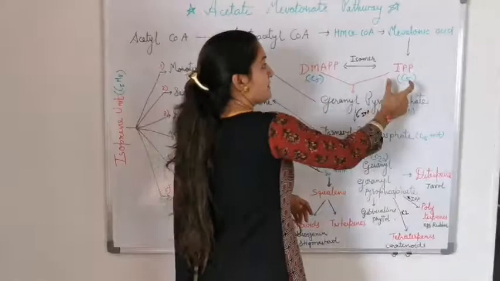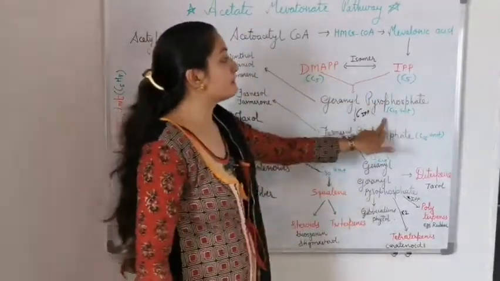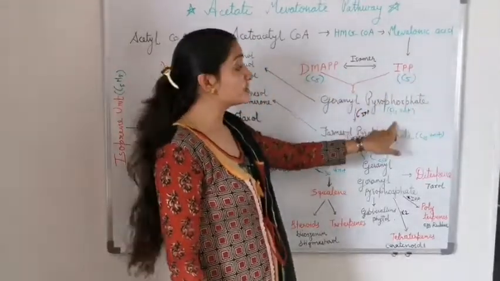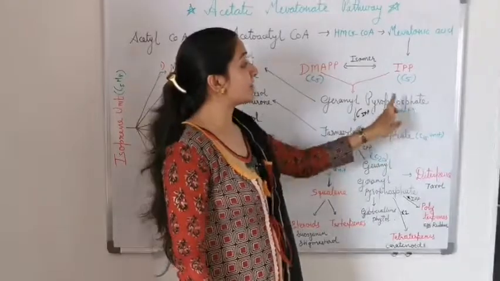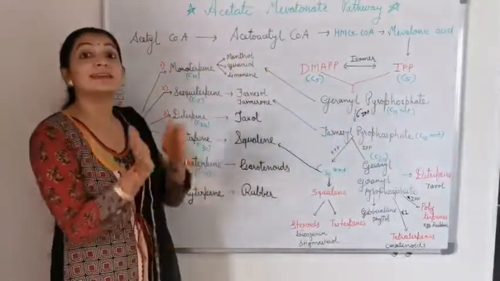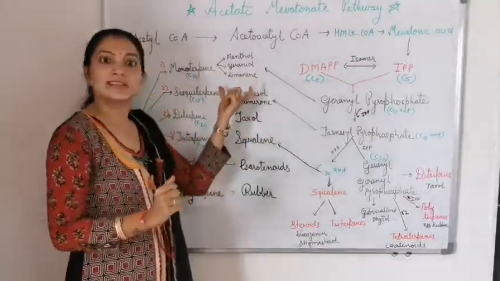Now this IPP is combined with DMAPP and gives geranyl pyrophosphate. C5 plus C5, both combined, give a C10 unit, which is geranyl pyrophosphate. This geranyl pyrophosphate is used for synthesis of many monoterpene compounds like menthol, geraniol, limonene.